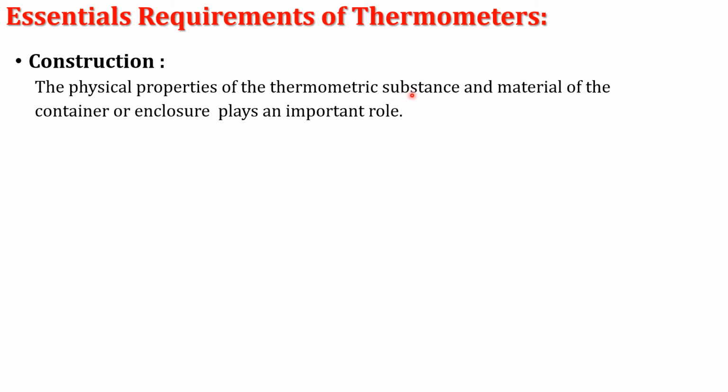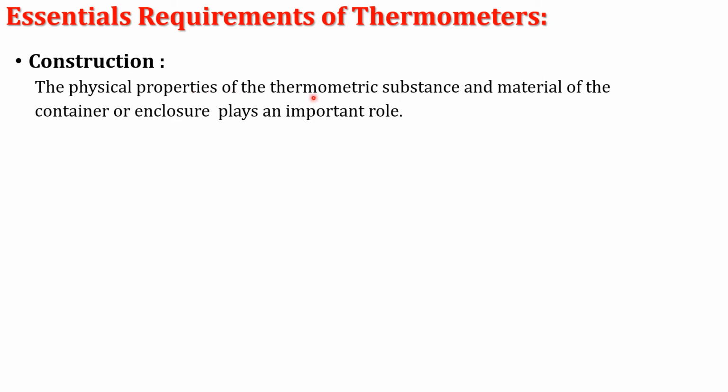Thermometric substance we choose depending upon the type of the thermometer. If that thermometer is a liquid thermometer, then the thermometric substance is to be in liquid form. For example, mercury thermometer or gas thermometers. Thermometric substance is gas.